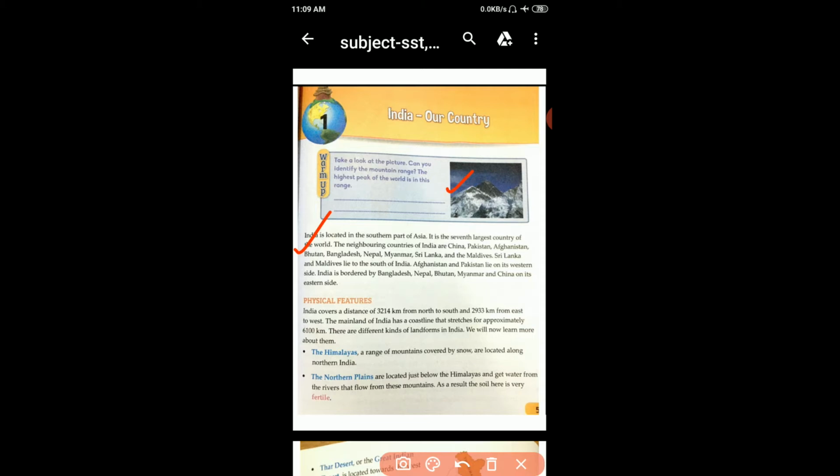The neighboring countries of India are China, Pakistan, Afghanistan, Bhutan, Bangladesh, Nepal, Myanmar, Sri Lanka and Maldives. So, Sri Lanka and Maldives lie to the south of India. How do we identify? It is north, south, east and west.